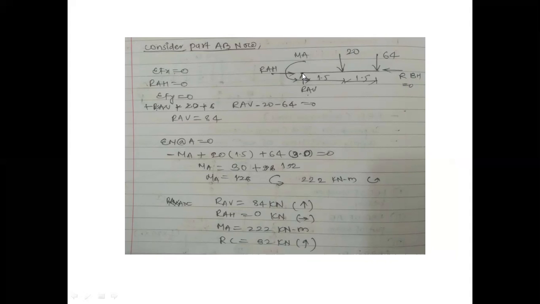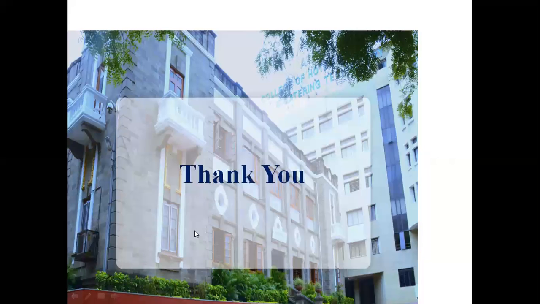Now we'll take a moment about A. What will happen? This RAH and RAV will not cause any moment, but please remember, this is a moment, so it will be there on the point. If it is here, then also it will have the same effect. If it is here, then also it will have the same effect. Okay, so minus MA. Why? Because it is revolving anti-clockwise. Minus MA plus 20 into 1.5 and 64 into 3 is equal to 0. If we solve it, it will give us a value of 222 kilonewton meter. Okay, and I have purposefully marked the anti-clockwise direction. So these are the unknowns. Okay, that's it from my side.